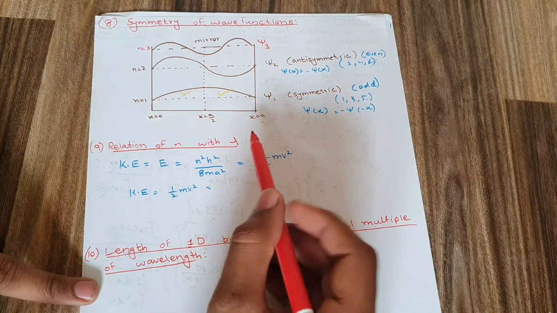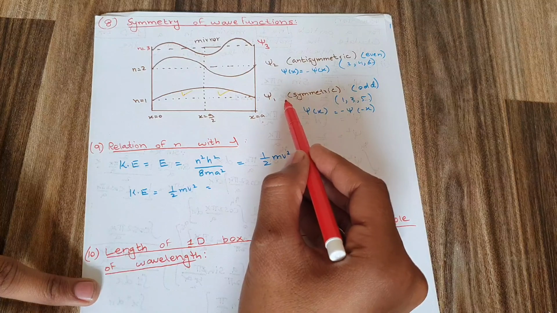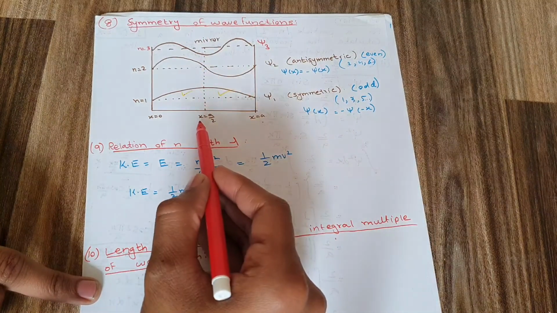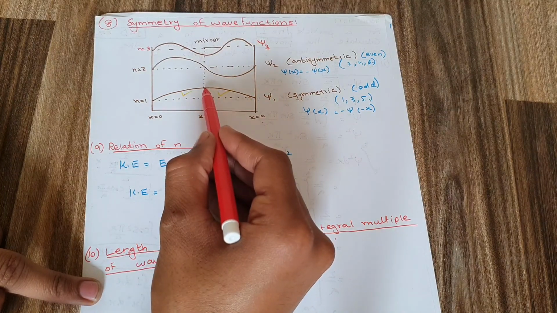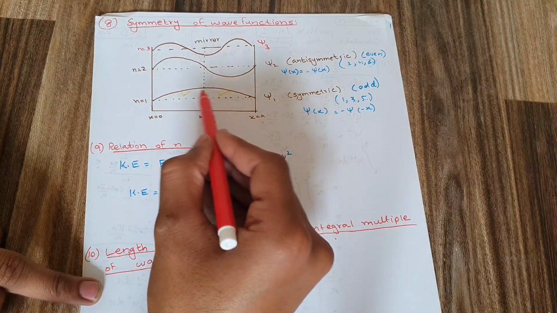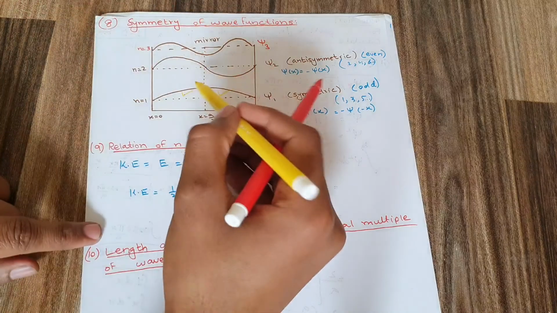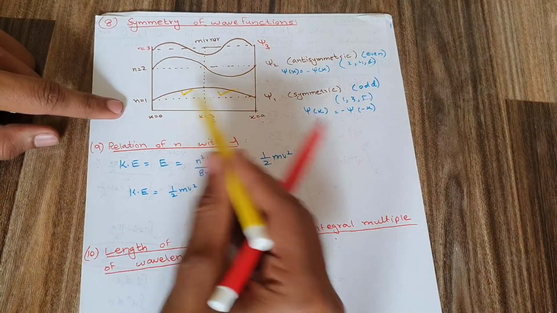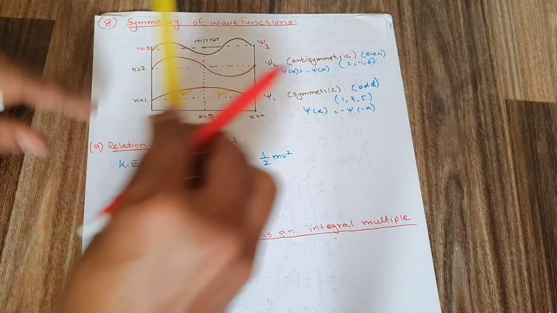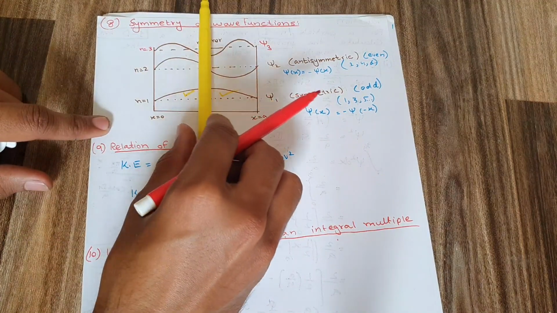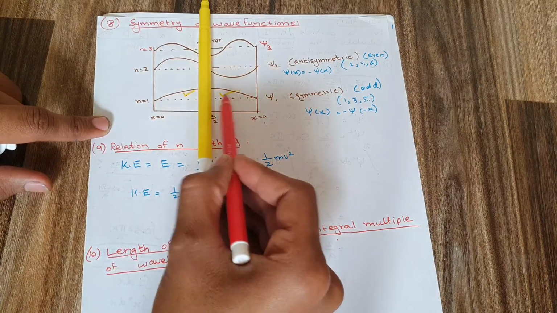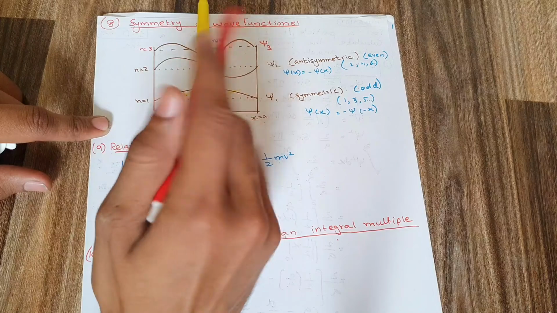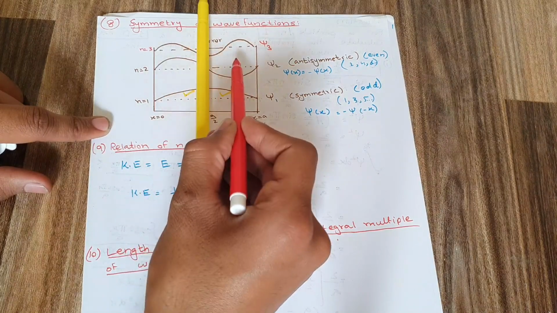So what does it mean to have a symmetric wave function? A symmetric wave function means that if I pass a mirror through the center, the wave function divides into two parts such that the reflection of this part comes out equal to this part. The reflection of both parts is the same. For example, if I place a mirror here, the reflection of this part will be equal to this part, whereas if I place a mirror here, the reflection of this part will not be equal to this part.